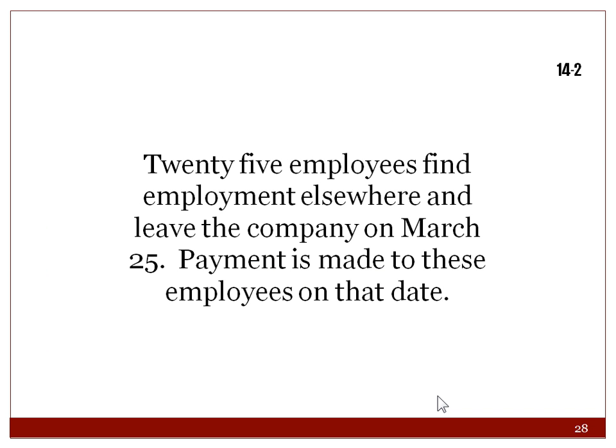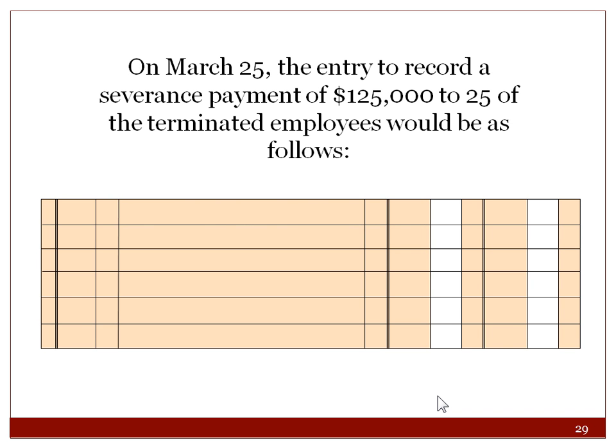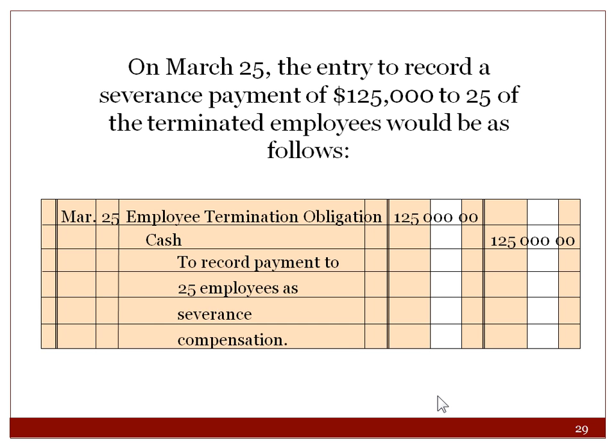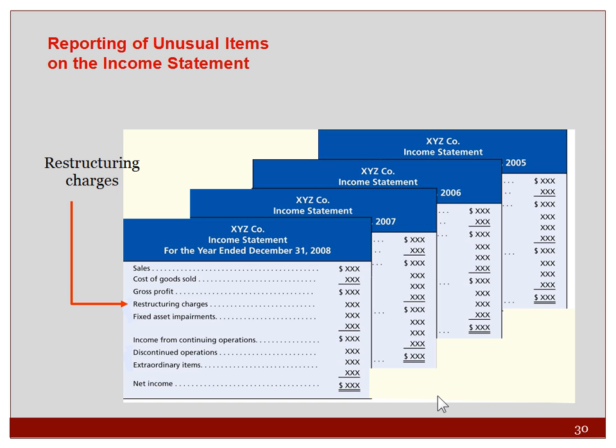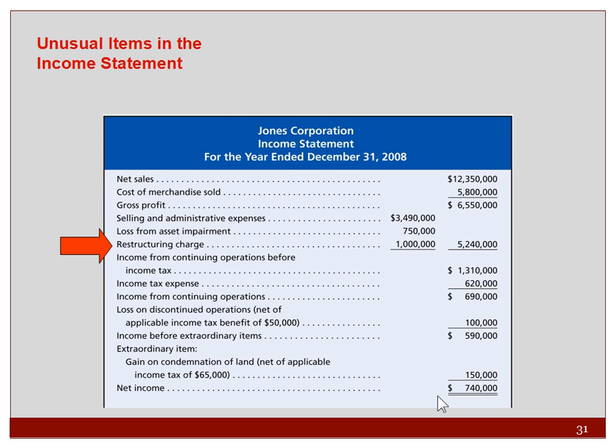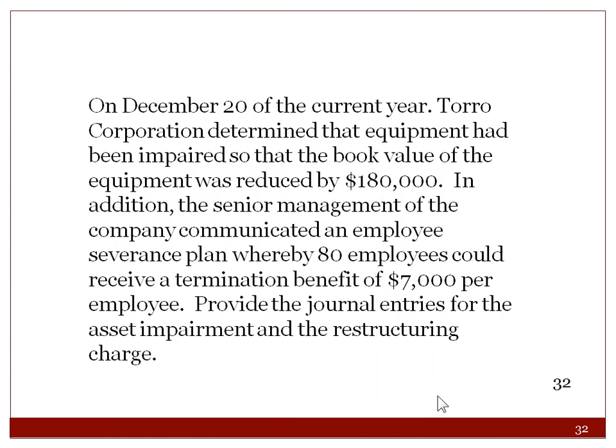25 employees find employment elsewhere and leave the company. So you pay those employees. On March 25th, you're going to reduce your termination obligation and pay them. So here, once again, they're showing you that restructuring charges sit where fixed asset impairments are, under gross profit, before income from continuing operations. There's an example.